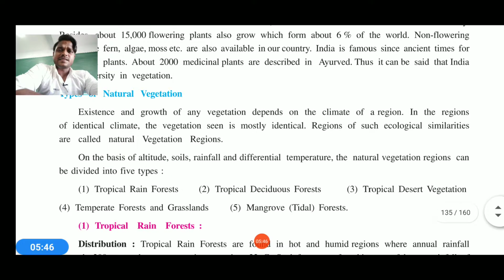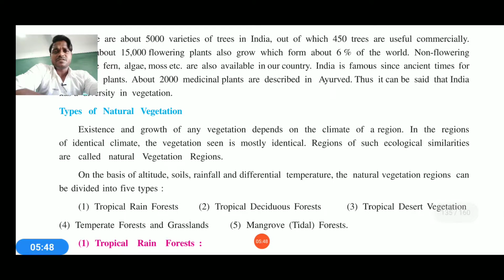Now the next topic: what are the types of natural vegetation? The growth of any vegetation depends upon the region, on which region which crop is growing, which tree is growing, which plant is planted. So it will grow like that only. Therefore vegetation is seen mostly identical in regions that are ecologically similar; these are natural resources.